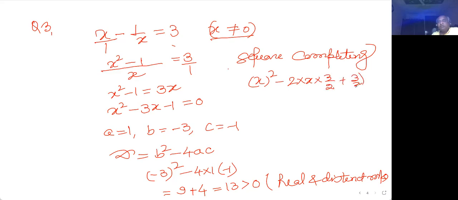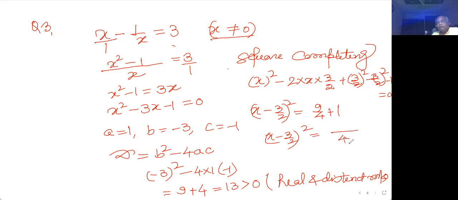This is b, so 3 by 2 whole square added, 3 by 2 whole square subtracted, and minus 1 is 0. So the result is x minus 3 by 2 whole square is equal to 9 by 4, this minus 1 becomes plus 1 here. So x minus 3 by 2 whole square equal to, taking 4 as LCM, this is 13 by 4.